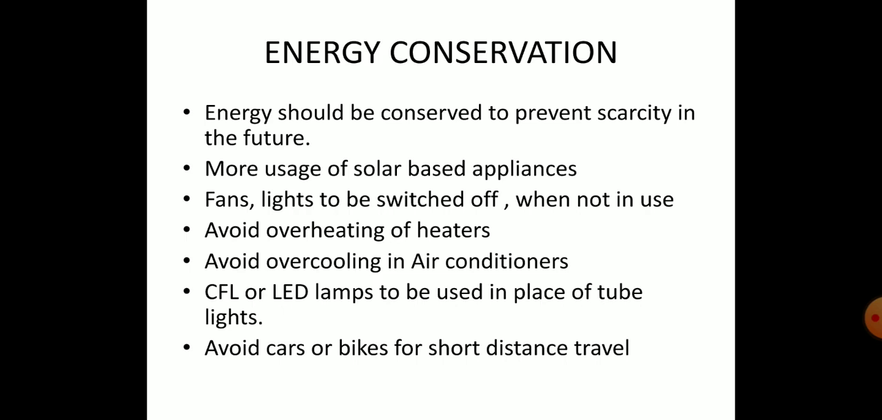So we have to use more of solar based appliances, because sun is always an unlimited source of energy. There's no limit for our sun. Energy obtained from the sun. So we can switch to solar based appliances. Then fans and lights should be switched off when they are not in use, because you should not unnecessarily waste the electrical energy. Then avoid overheating of the heaters. After so much of heating, you should not leave it as it is. You should switch it off.